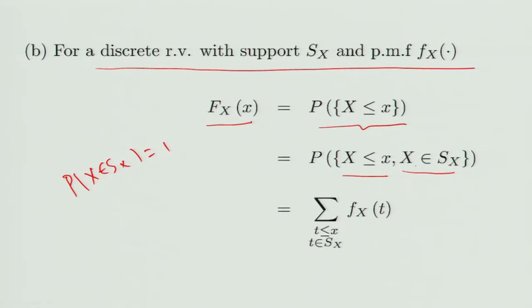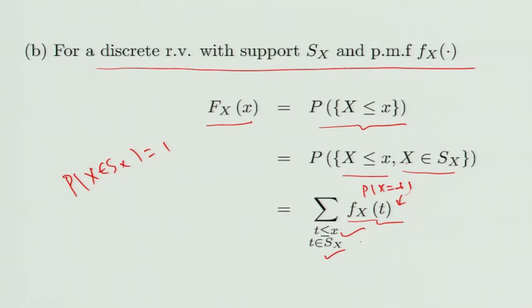So what I do now is sum over only those values t in S_X such that t is less than or equal to x. So t less than or equal to x and t belonging to S_X, probability X equal to t. This is probability X equal to t, and that becomes f_X(t). In fact, I could have written probability X equal to t first, and then replaced this by f_X(t).